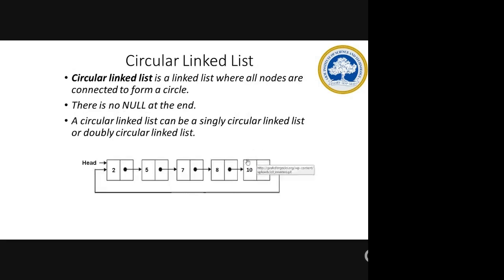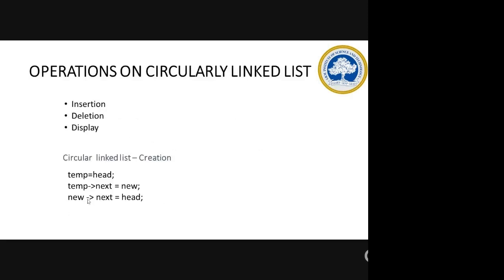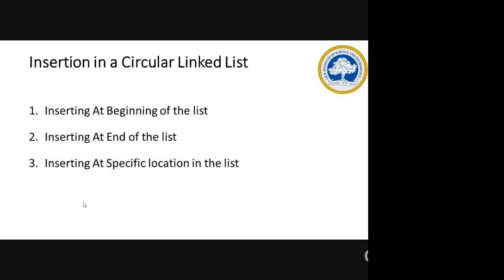For example, 10 is the node which I have inserted now, so this is the new node. My new of next will be the head node's address. That is, this will hold the address of your first node, the head node. This line is the additional line which comes apart from your linked list implementation. Here the procedure is the same: insert at the beginning, insert at the end, inserting at a specific location. All three are similar to your single linked list.